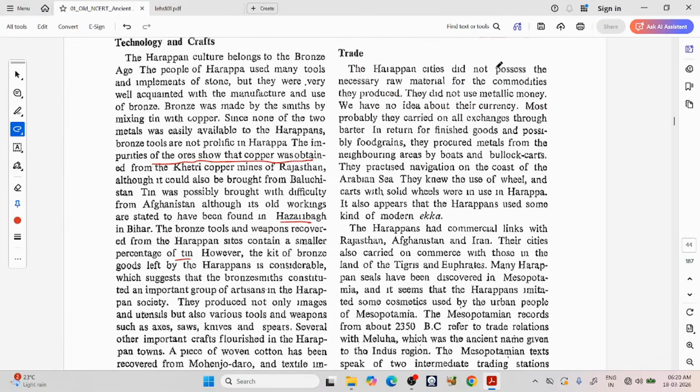Trade. The Harappan cities did not possess the necessary raw material for the commodities they produced. They did not use metallic money.